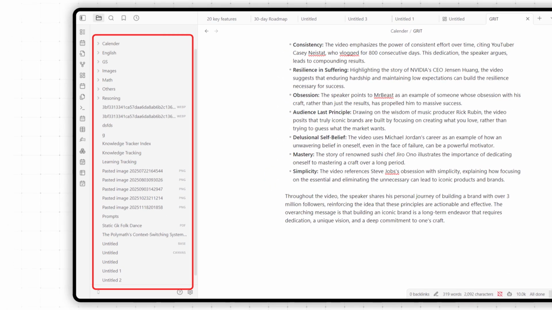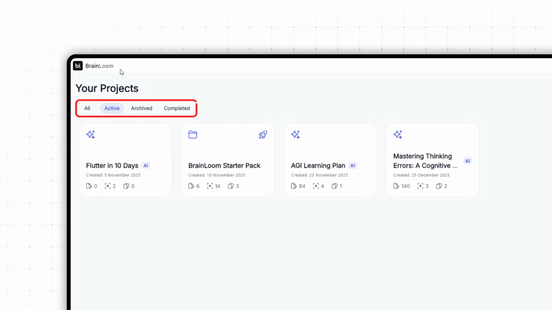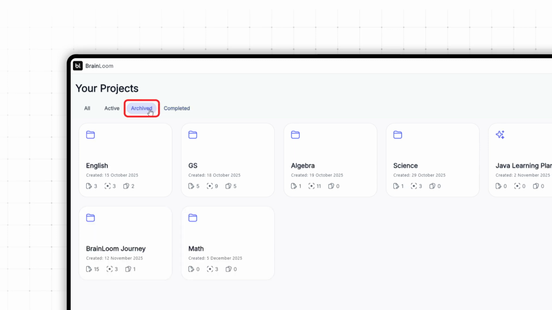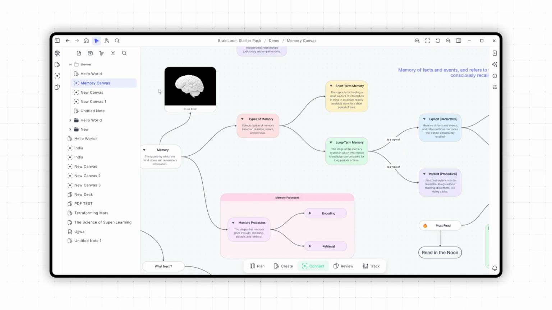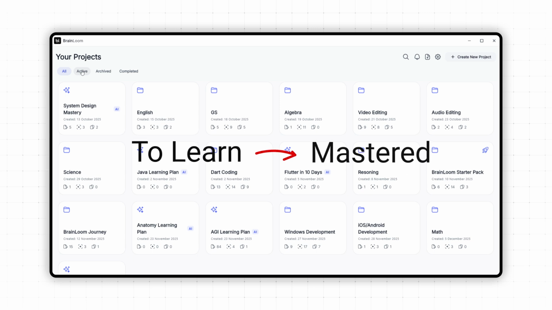Most apps force you into file cabinets. I wanted an engine. I built the mastery lifecycle. You have active projects, the two or three things you are obsessed with right now. Then completed for mastery and archive to reduce noise. It keeps your focus razor sharp. You aren't organizing files. You are moving knowledge from to learn to mastered.